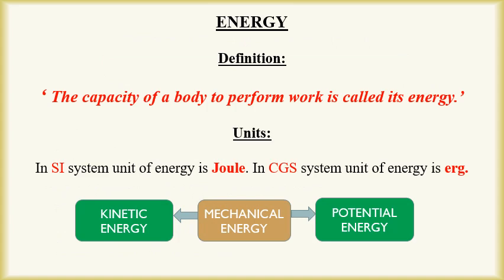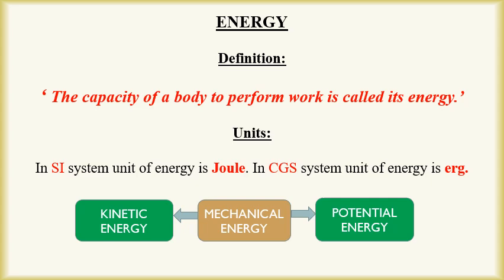We all know that energy is needed to perform work. The one who has more energy can perform more work. On the other hand, the one who has less energy can perform less work. Therefore, energy can be defined as the capacity of a body to perform work. Units of work and energy are same. In SI system, unit of energy is joule and in CGS system, it is erg.